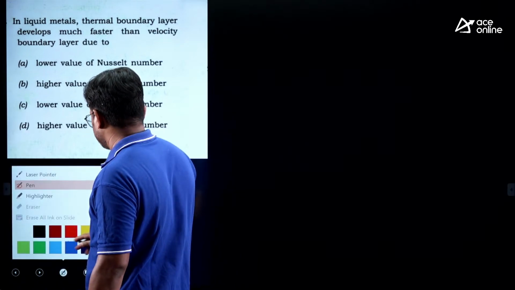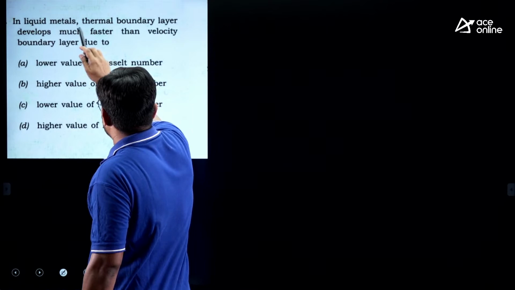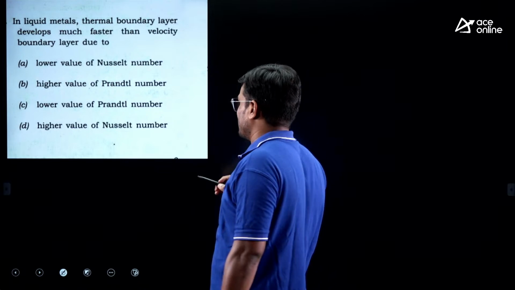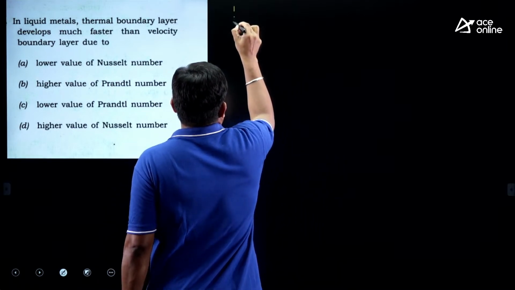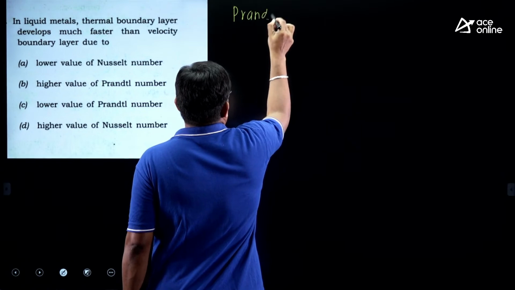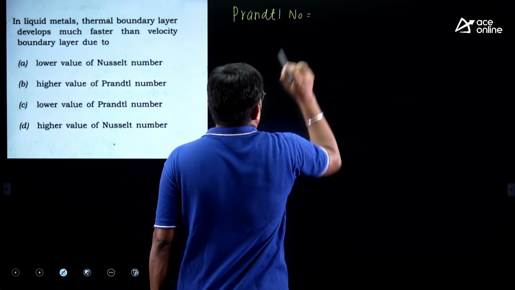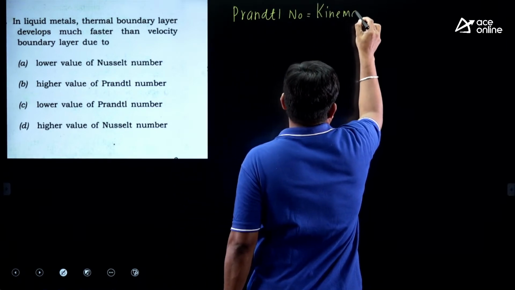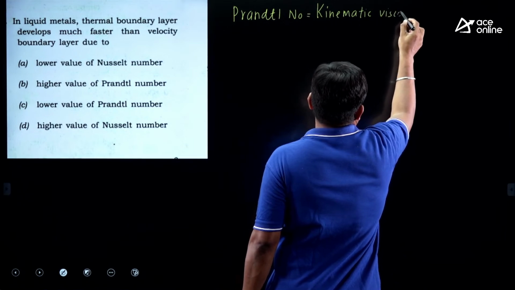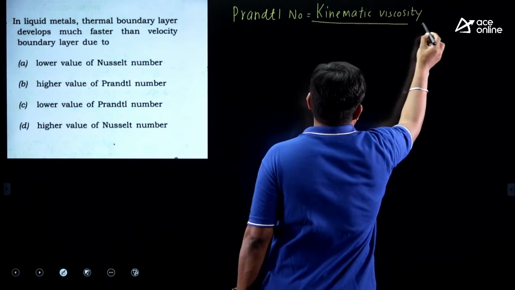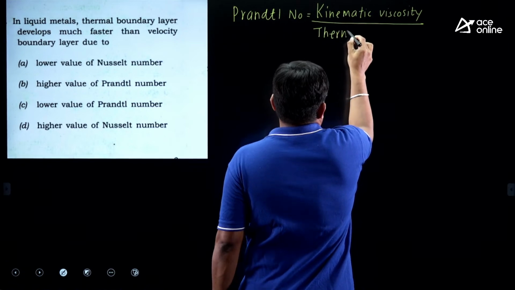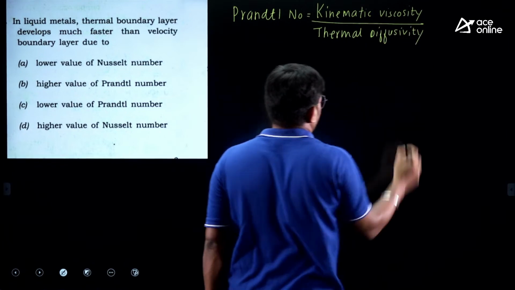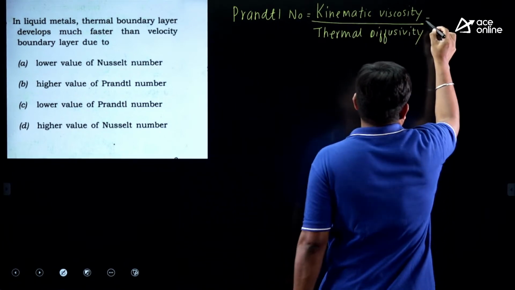This question is from convection. In liquid metals, thermal boundary layer develops much faster than velocity boundary layer due to, try to understand. First, always remember there is something called Prandtl number. What is Prandtl number? Prandtl number is nothing but kinematic viscosity by thermal diffusivity. Okay, right? So it is something like nu by alpha,